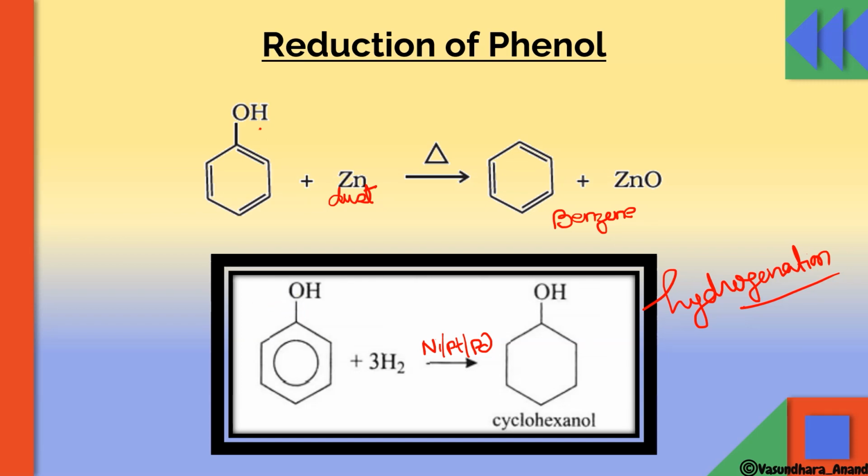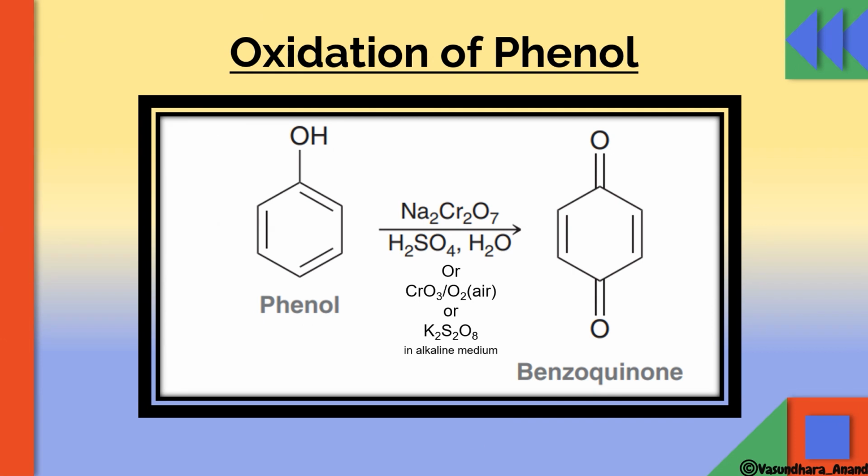Okay, so be careful. Now, oxidation of phenol: phenol when it reacts with sodium dichromate in the presence of sulfuric acid, followed by hydrolysis, will give you benzoquinone. This reaction can also be done in the presence of chromic acid, with air, or K2S2O8 in alkaline medium.